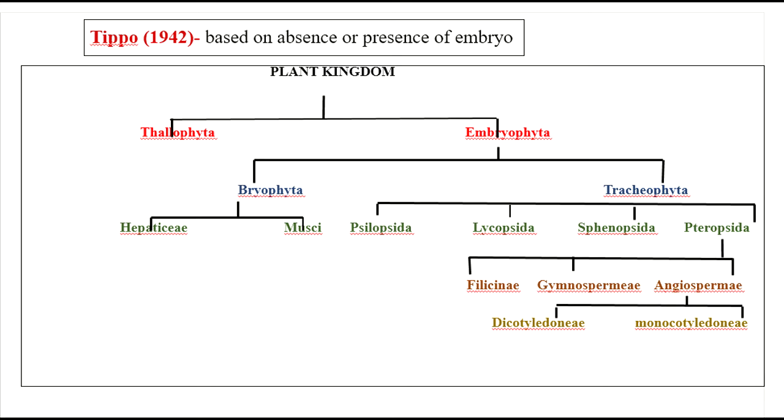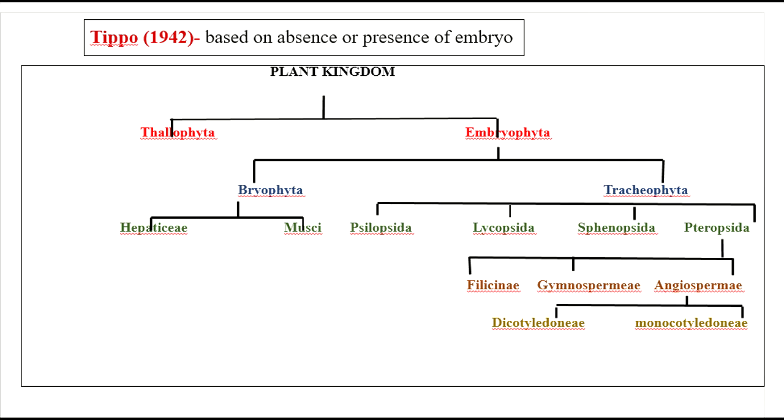The next one is Sphenopsida. You know Equisetum, it is also known as horsetail. It is included in Sphenopsida and plants in it are arborescent in nature. What is arborescent? Tree-like appearance is said to be arborescent. Next is Pteropsida. It includes flowering plants and fern. They have large leaf and leaves bear sporangia.